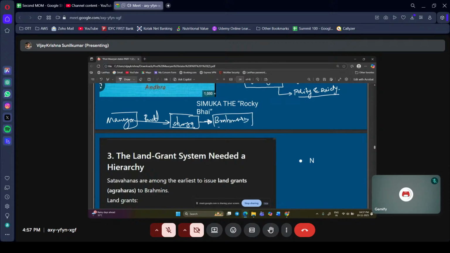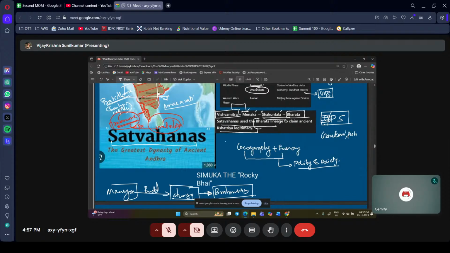So what happened is, these guys, the Shatavahanas, whenever a king wants to be a king, he needs some legitimate people to support him, to support and appreciate his superiority.